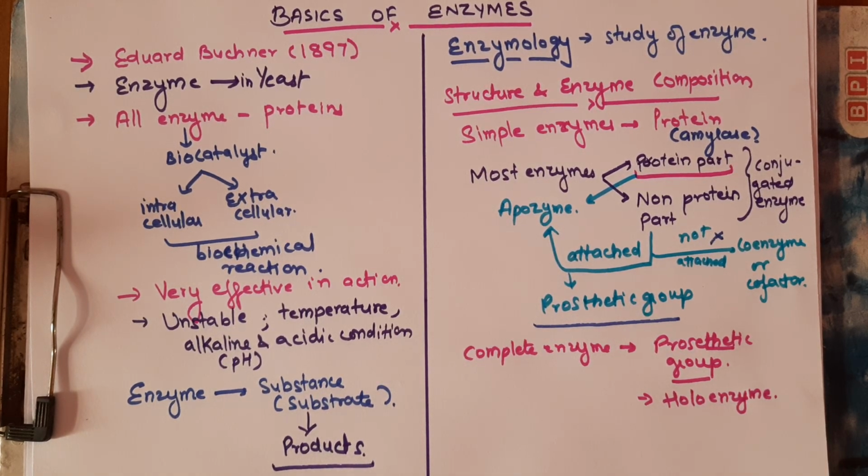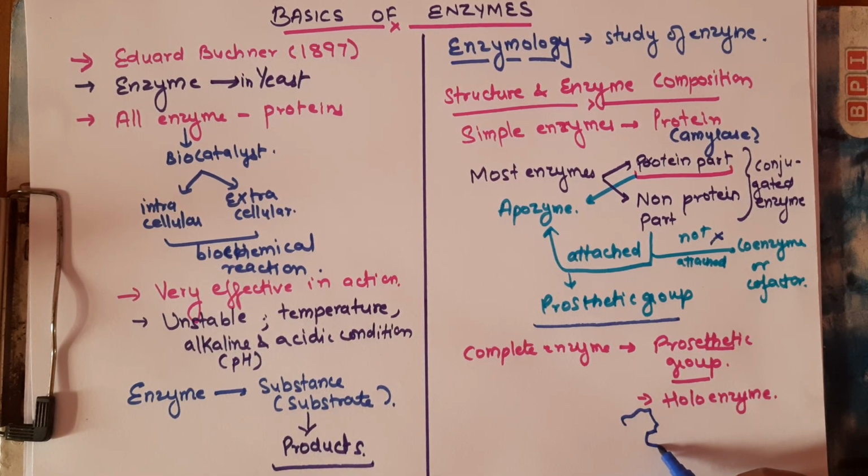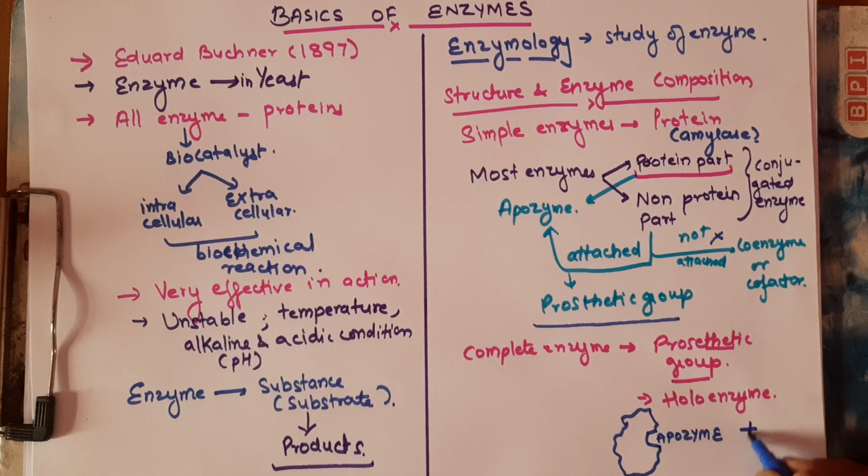I will draw it for you. Suppose this blue part is the protein part, the apozyme.